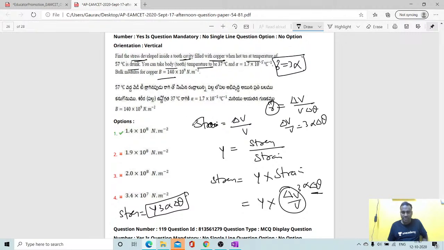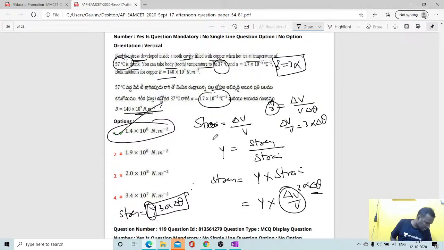Whatever Young's modulus I have used, you can say bulk modulus, whatever is given, 140, and 3 into alpha value is given, and rise in temperature 57 to 3720. If you multiply and simplify, we will get option 1.